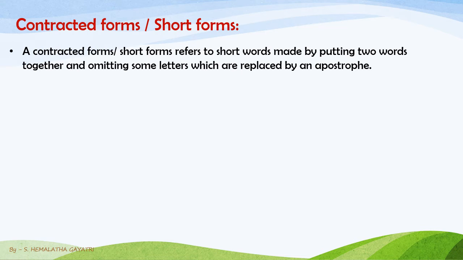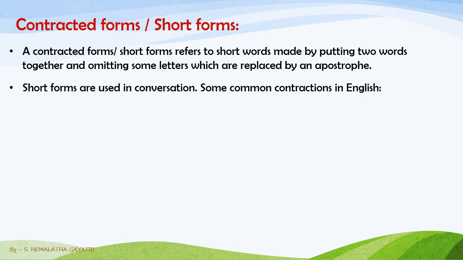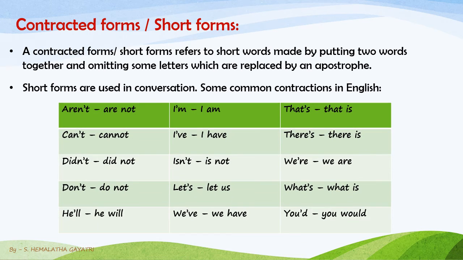Contracted forms, or short forms, refer to short words made by putting two words together and omitting some letters, which are replaced by an apostrophe. So when you are joining two words together and making one word, wherever you omit letters, you put an apostrophe. Remember this rule, children, so you can easily identify a contracted form or a short form. The short forms are generally used in a conversation. We already discussed that.